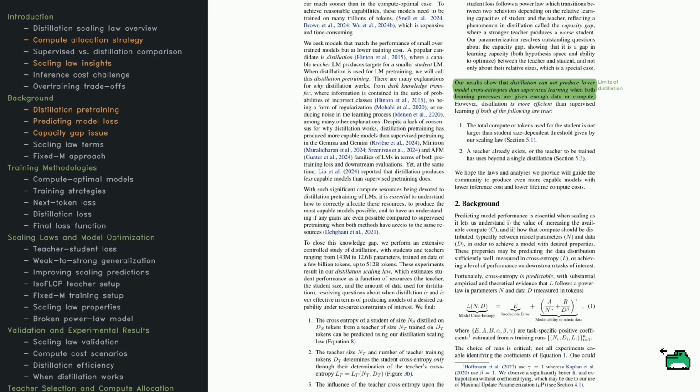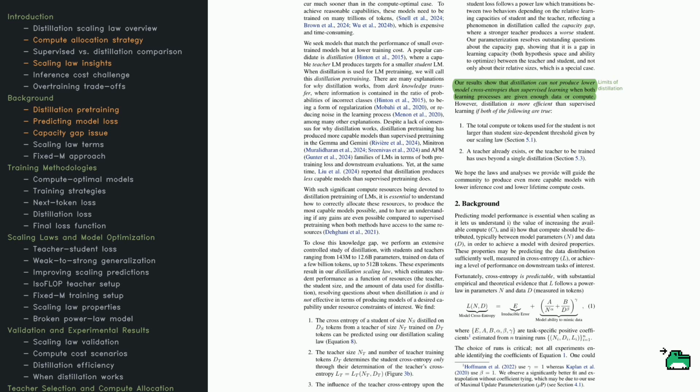Now, let's dive deeper into why this topic matters. Training huge models is expensive, and running them in production can be even pricier. Distillation is one of the most common tricks to reduce those costs while keeping performance high. In a nutshell, a bigger teacher model passes down its knowledge to a smaller student by sharing its output probabilities, often called dark knowledge. Some researchers argue that dark knowledge helps students learn more efficiently because it reveals richer information in the teacher's probability outputs.